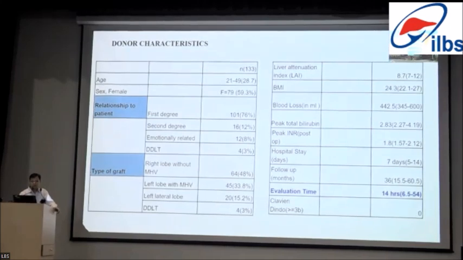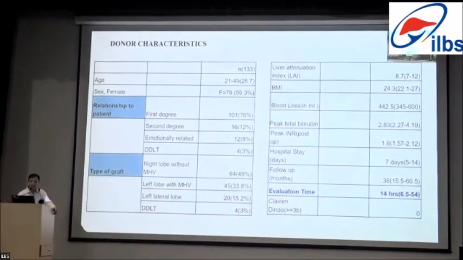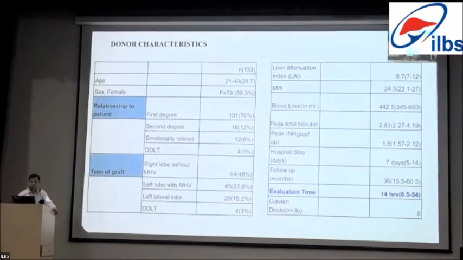This is the donor characteristic, that is liver attenuation index. BMI is 24.3, and cumulative blood loss per case is 440 ml. Peak post-operative bilirubin is 2.83, INR 1.8. Hospital stay is on an average 7 days, and follow-up of these donors is up to 36 months.